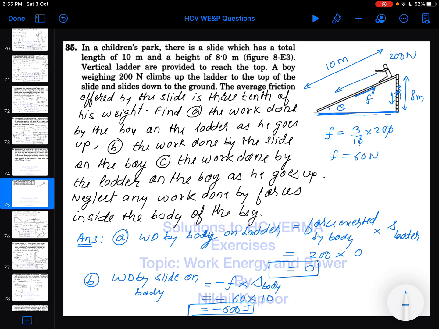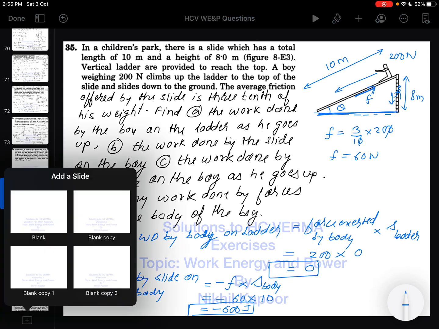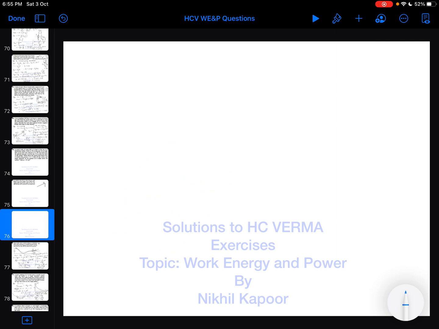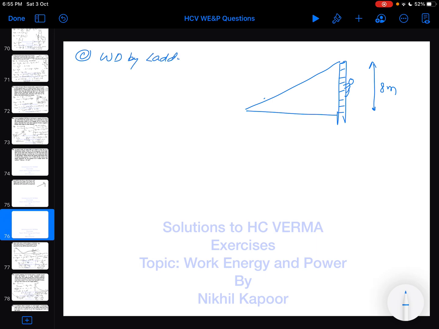Now let's see the third part, the work done by the ladder on the boy as he goes up. Okay, so let's take the next page. So here this is the slide and this is the ladder, which is 8 meter long. Now in the third question it is asked, while climbing up, what is the work done by ladder on boy?